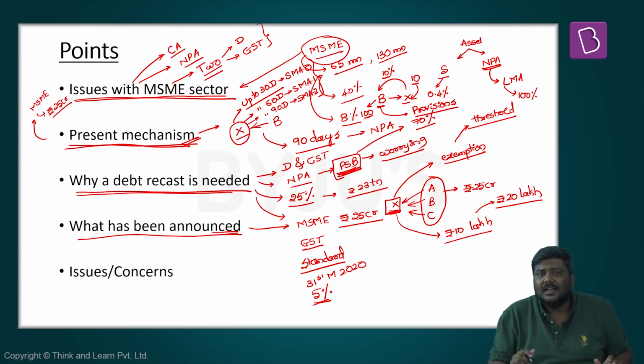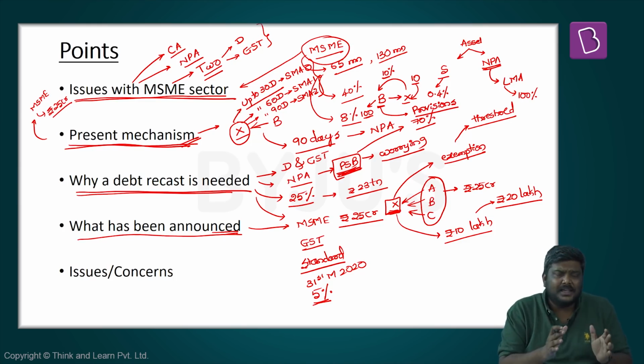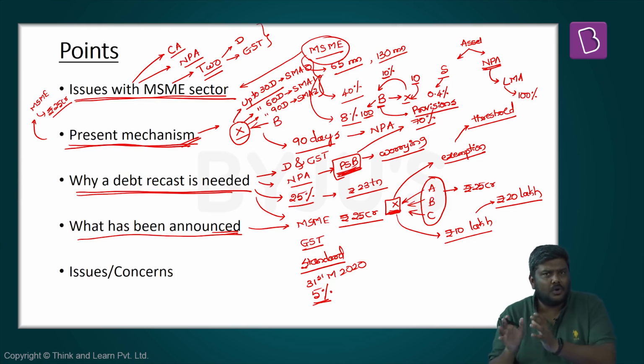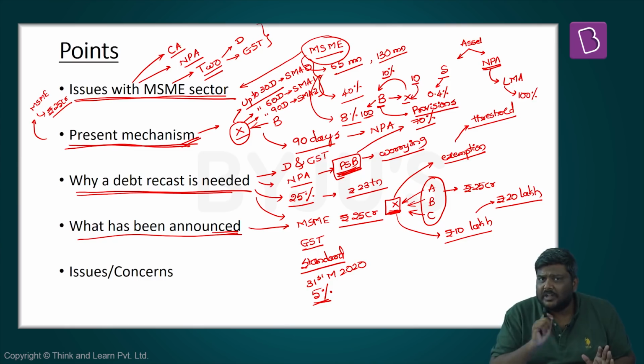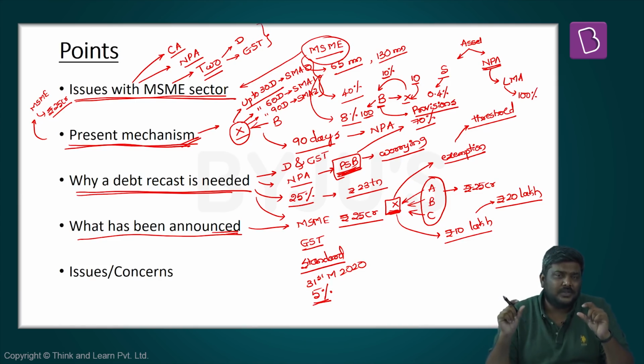What is the meaning of this? Let's say hypothetically bank B has given a loan of 100 rupees to a borrower, out of which it has recovered 20 rupees. Outstanding debt is let's say 80 rupees. If this particular account is classified as a loss-making asset, then the unpaid amount or the outstanding amount of 80 rupees will have to be written off. So in that particular case, to write off 80 rupees, you will have to make a provision of 80 rupees on the other side. So 100% provisioning norm in case of a loss-making asset.